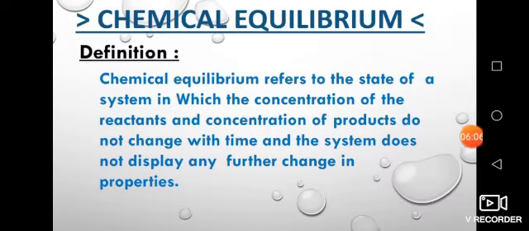Now we will define chemical equilibrium. A reversible chemical reaction in which the rate of forward reaction becomes equal to the rate of reverse reaction and the concentration of products and reactants remains constant.